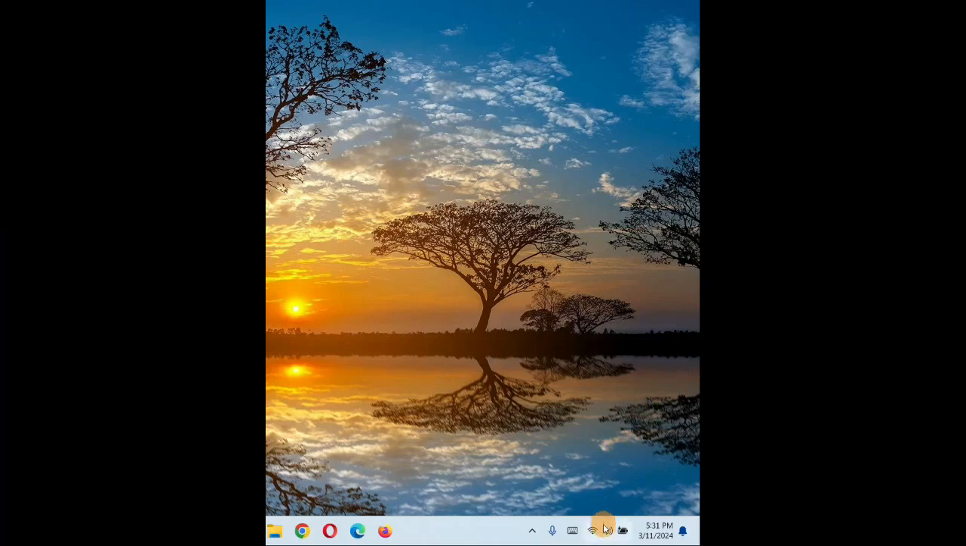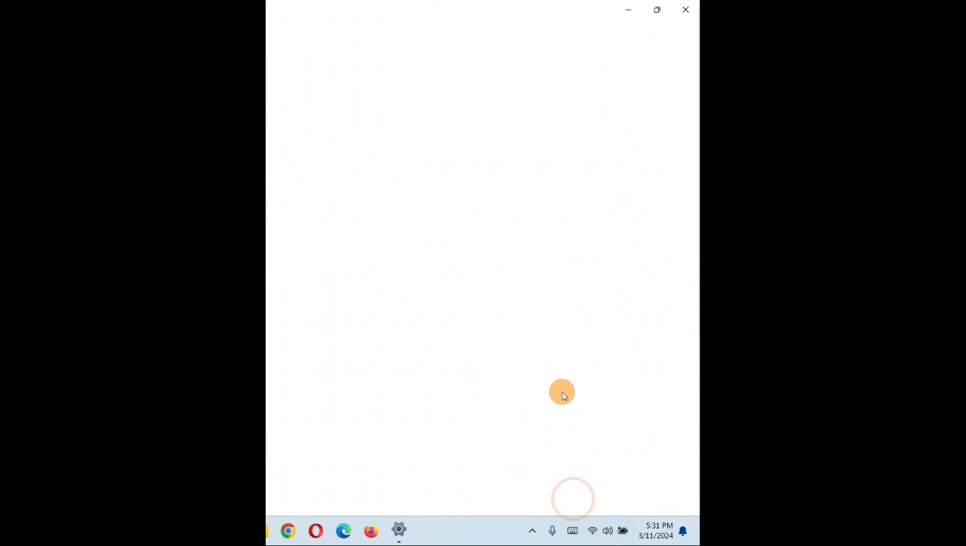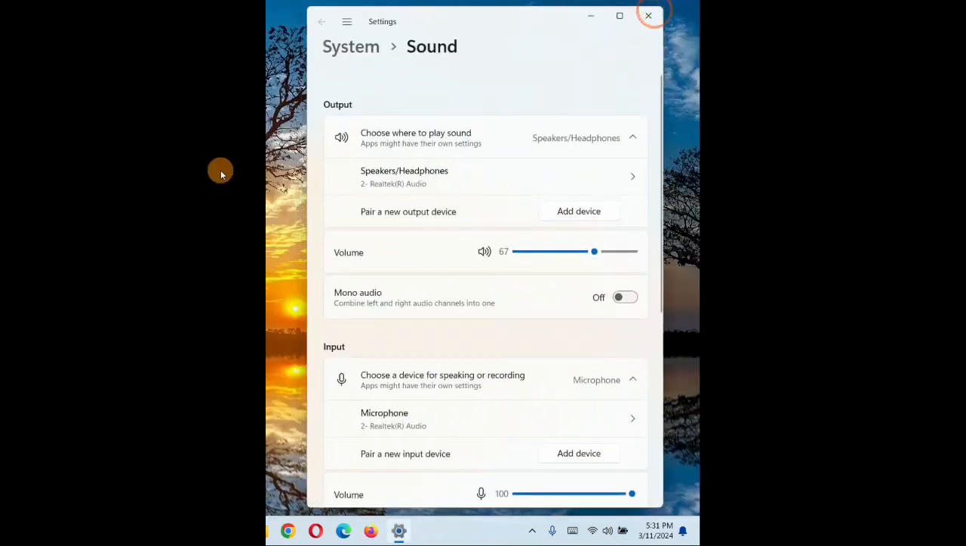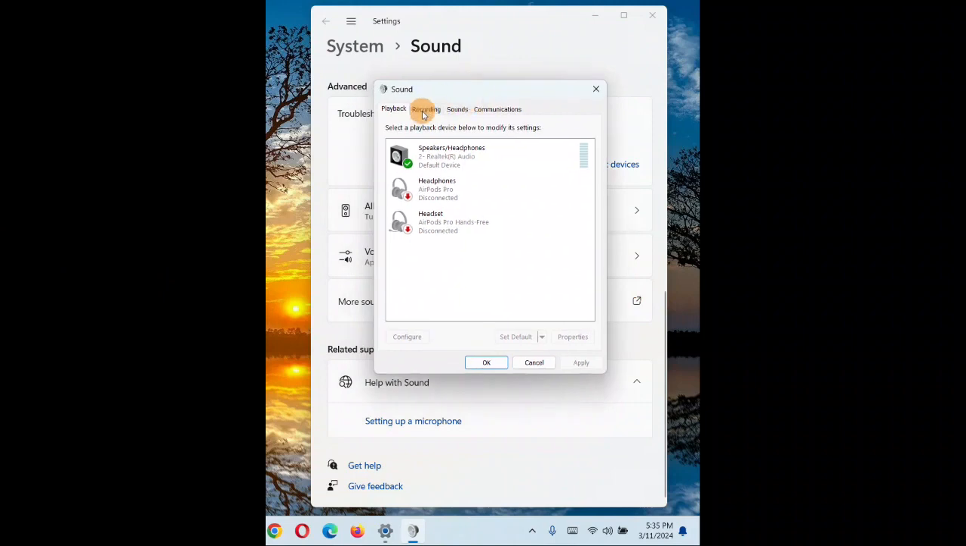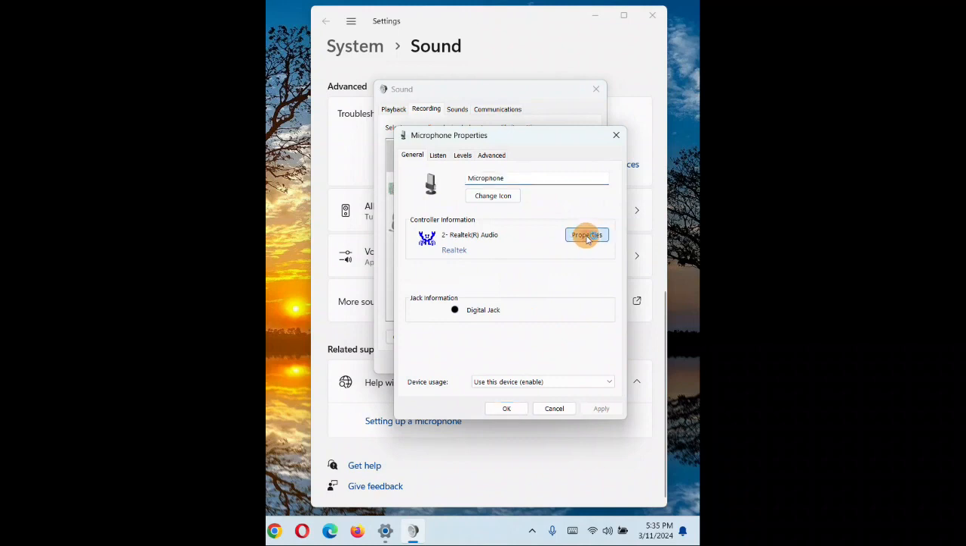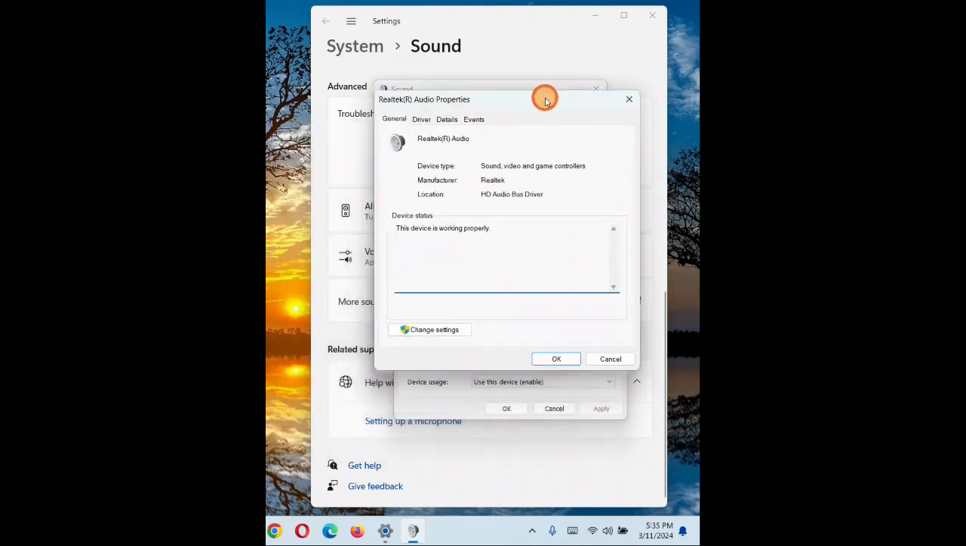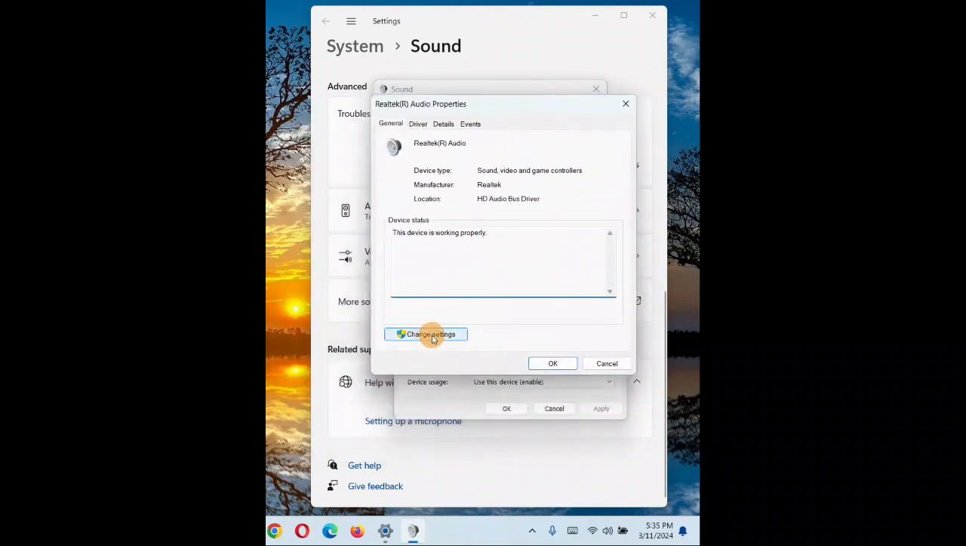So very first solution, we click on this sound icon and then click on sound settings. When you click on sound settings, you have more sound settings, you're going to click on that. And then here you have recording, Some microphones, go to properties. Here you're going to click on properties again. You'll come up with this window. I can click on change settings.